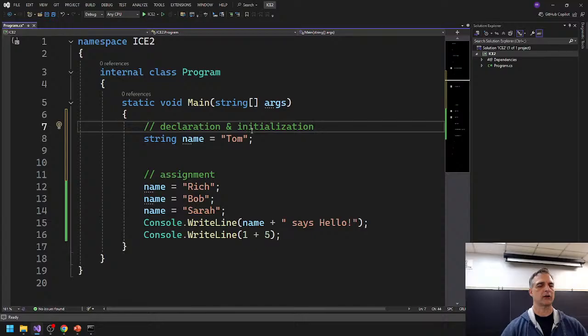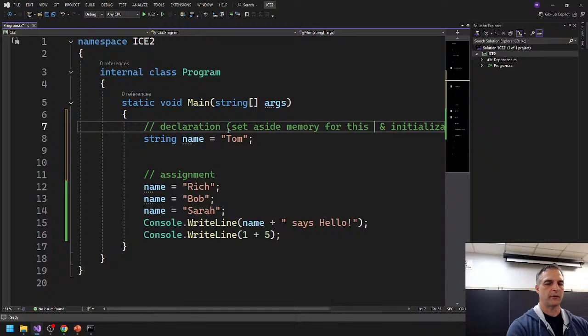or because we're going to change it somewhere else, we want to set up space for a variable. Because what declaration does, if you want to put it into computer language, is set aside space, memory, let's say, for this variable. That's what this does. I'm just going to put this over 2 lines here so you can see it.